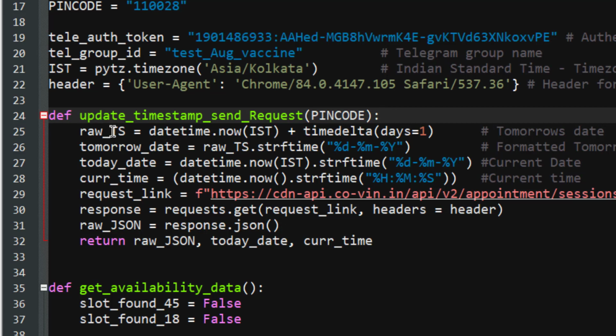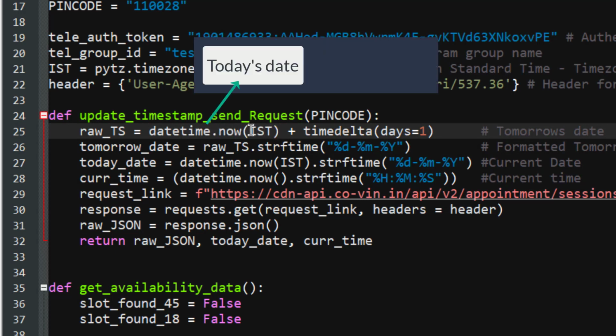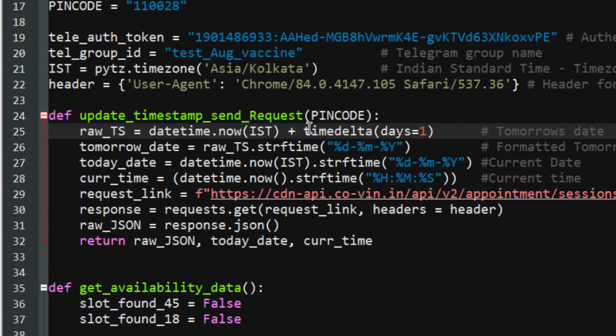The first thing it will do inside the function is create a raw TS, which stands for timestamp. In this variable we are storing the current timestamp using the datetime.now function, and this current timestamp is as per Indian Standard Time. Then I'm adding one more day to it using the timedelta function, with the argument days equal to 1, so the current timestamp plus 1 day. It is because we always want to search for vaccines for the next day. That's why I have added timedelta of 1, so this will be tomorrow's date.